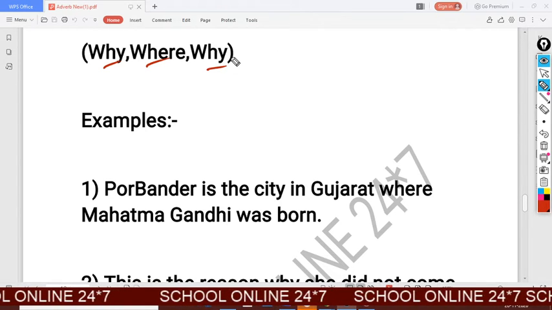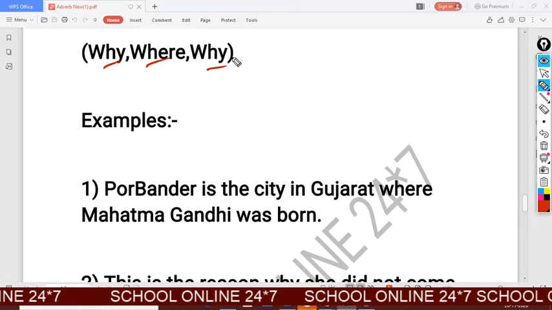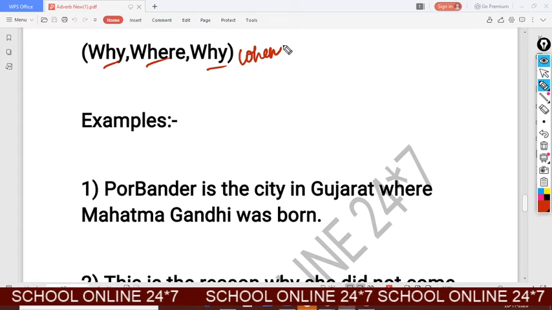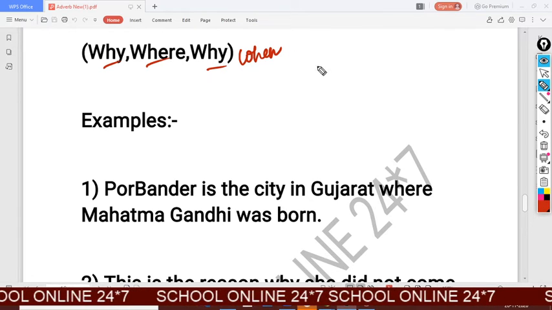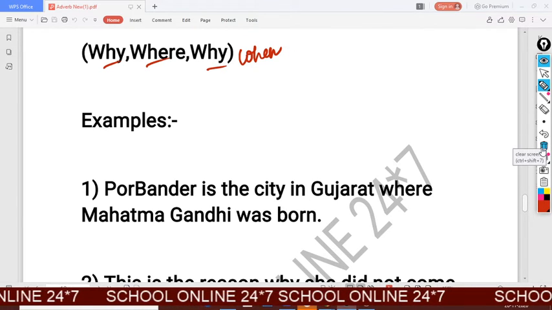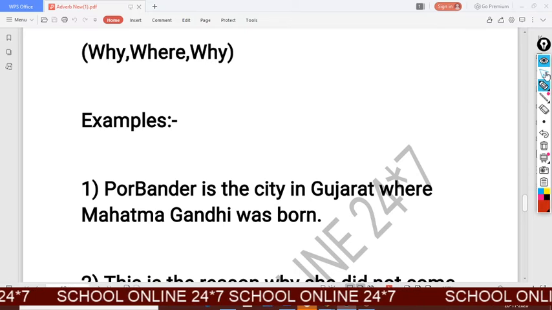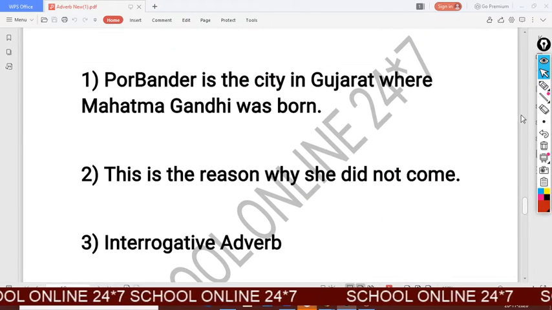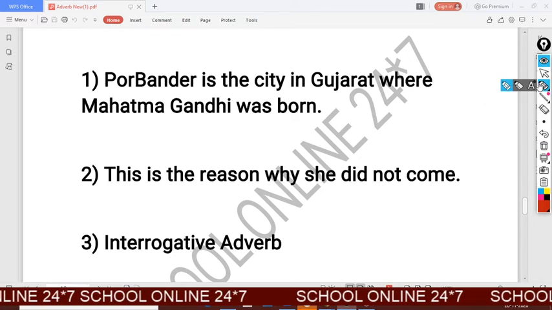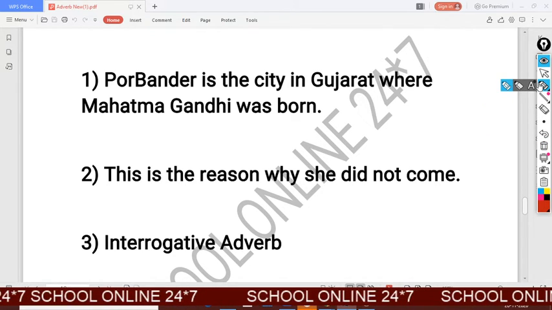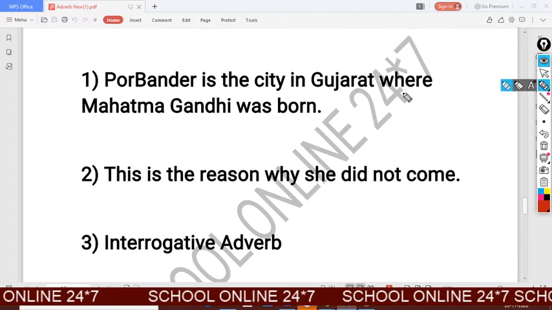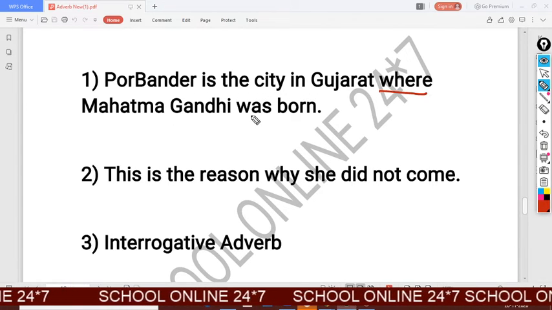It should be when, not why. Okay. Look at the example. It should be clear to you. Porbandar is the city in Gujarat where Mahatma Gandhi was born.